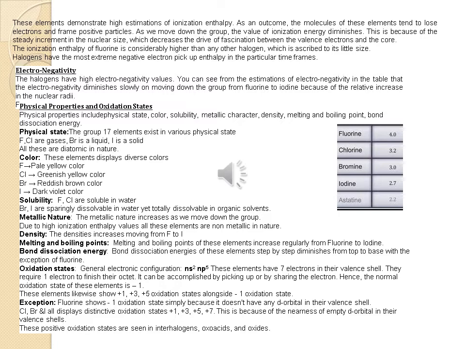Metallic nature. The metallic nature increases as we move down the group. Melting and boiling point. Melting and boiling point of these elements increase regularly from fluorine to iodine. Bond dissociation energy. Bond dissociation energies of these elements gradually diminish from top to bottom with the exception of fluorine. Oxidation states. General electronic configuration is ns2 np5.